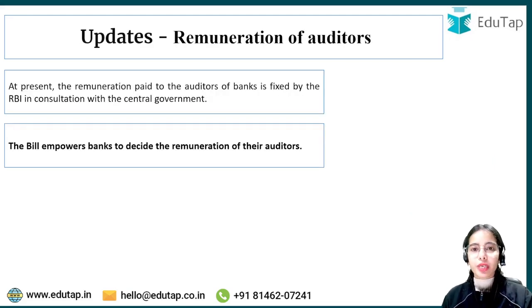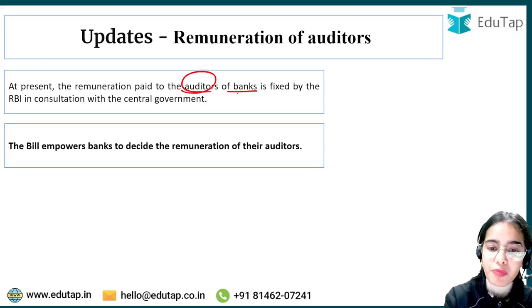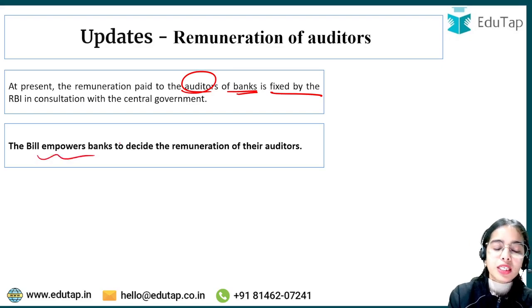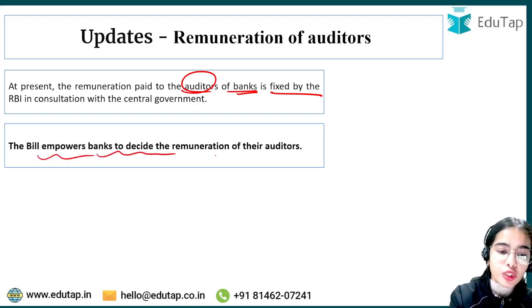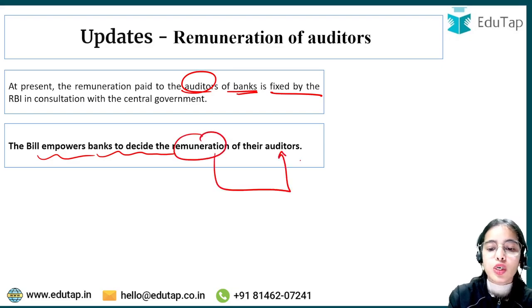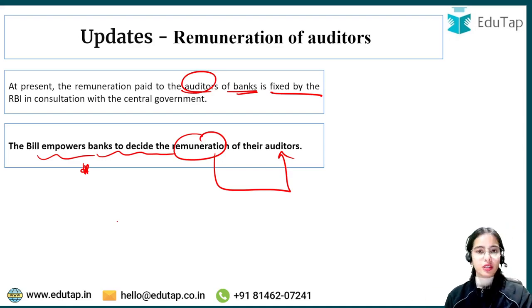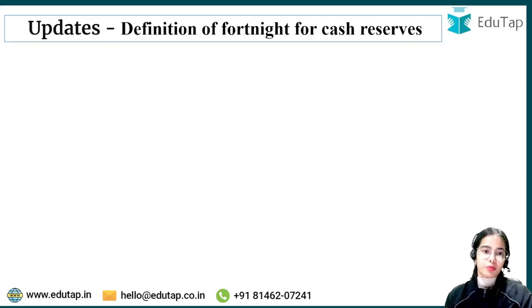Now next is remuneration of auditors. At present the remuneration paid to the auditors of banks is fixed by the RBI in consultation with the central government. But the bill is proposing to empower the banks to decide the remuneration of their auditors. So the banks will have the power to decide the remuneration of their auditors. So this is the proposal in the bill.